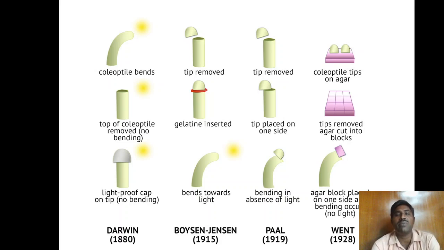Then in Went's experiments, he decapitated the coleoptile tips and placed them on agar blocks. Then the agar was cut into small blocks. The cut agar portions were placed on the decapitated stump, and this also shows bending. From these experiments, the scientists concluded that the substance is chemical in nature and diffuses from the coleoptile tip towards the stump and causes the differential bending.